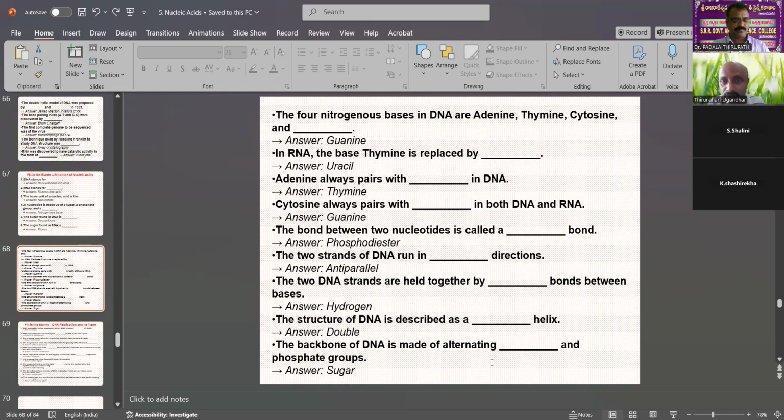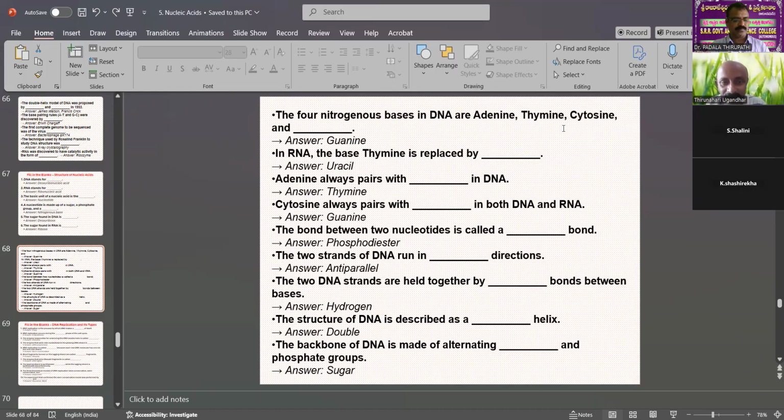The four nitrogen bases in DNA are adenine, thymine, cytosine, and guanine. In RNA, it is the same: adenine, cytosine, and guanine, but the base thymine is replaced by uracil.